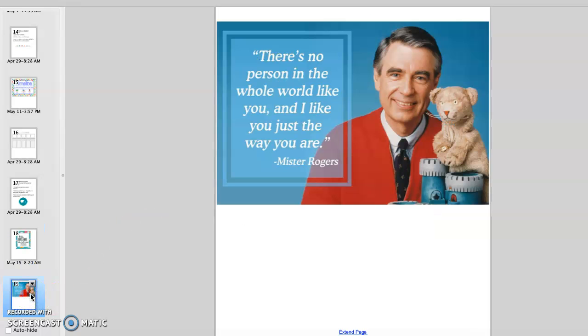Now this quote actually does have quotation marks around it, so let's see. It says, "There's no person in the whole world like you, and I like you just the way you are," Mr. Rogers. So again, this is also a quote, but this quote actually does have quotation marks around it. Both of them have the person's name at the bottom. That's how we know who says the quote.